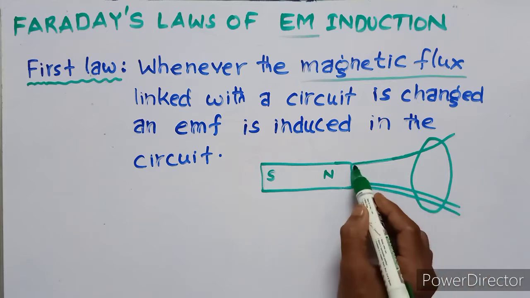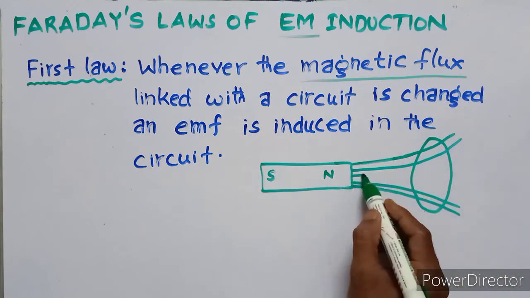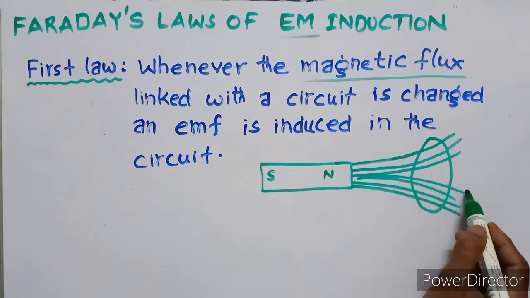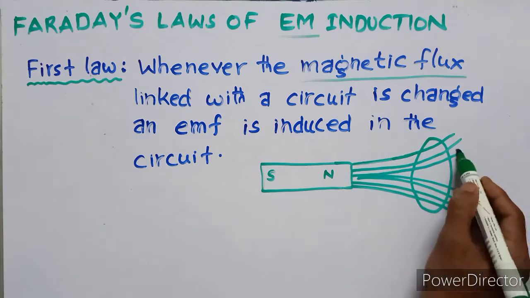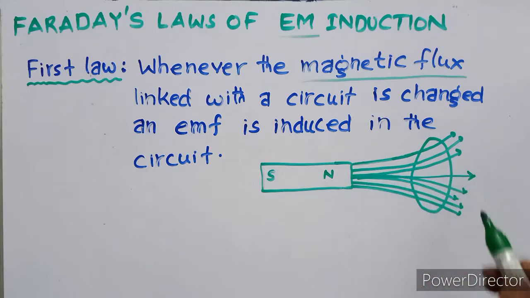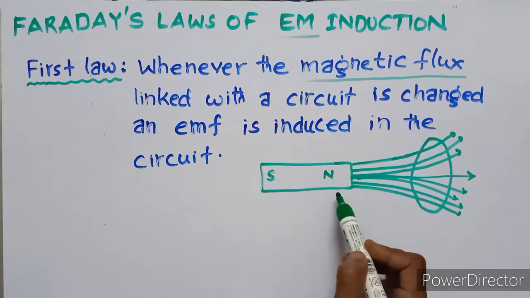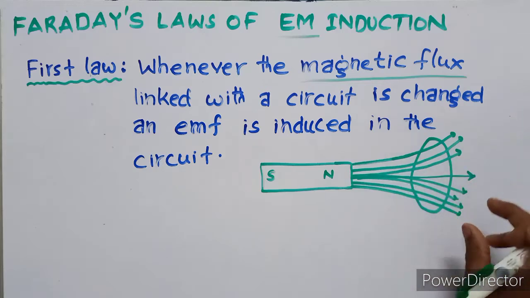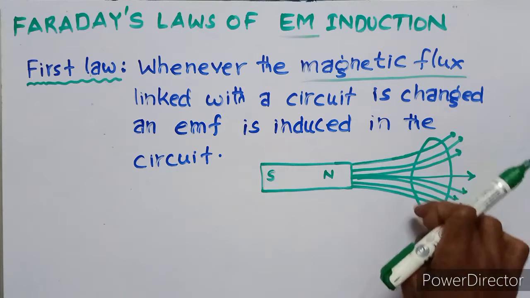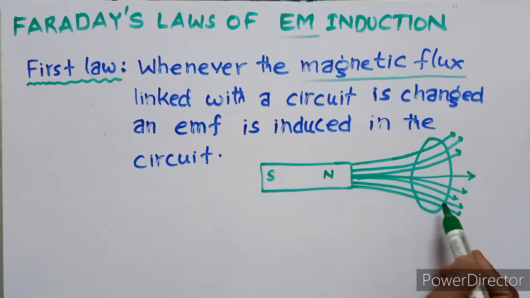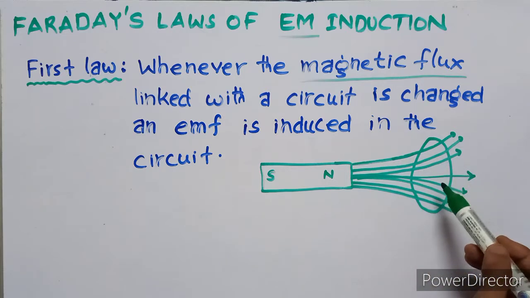These are all magnetic field lines. Magnetic flux means the magnetic field lines that come out from any surface, here from this circuit.